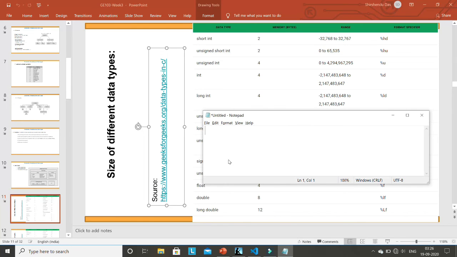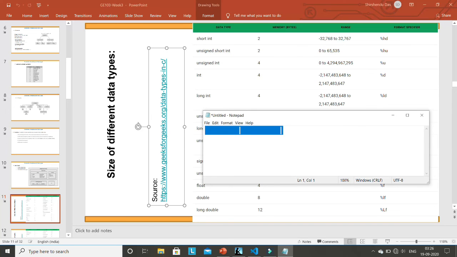Now coming to the range of each data type. If we concentrate on the first data type, that is short integer, it has a memory size of 2 bytes, and the range is minus 32,768 to 32,767. So what is this range? Suppose you have 2 bytes of information. This is the first byte, and up to here this is the second byte. This is the storage that will be allocated in memory for any variable of type short integer.